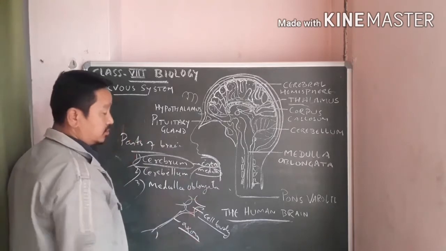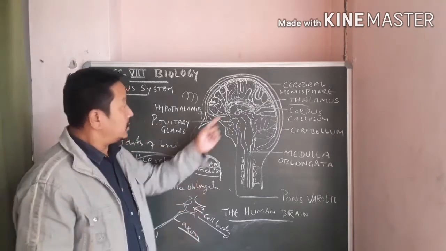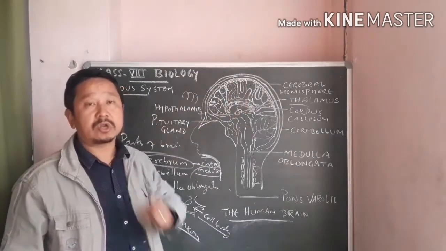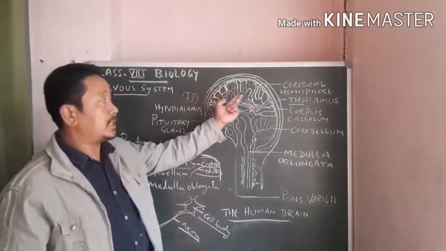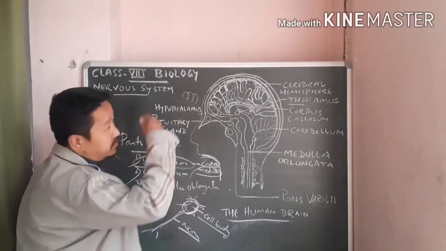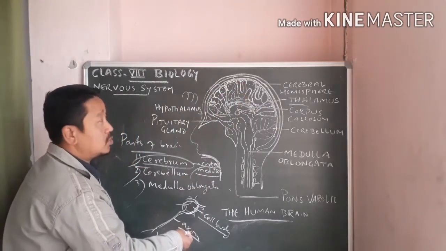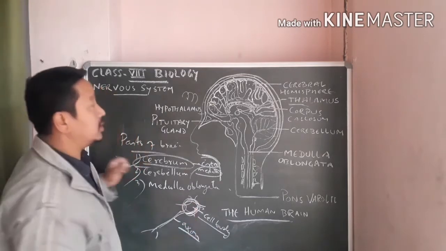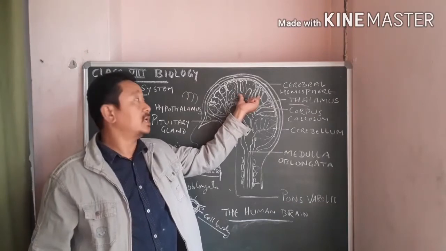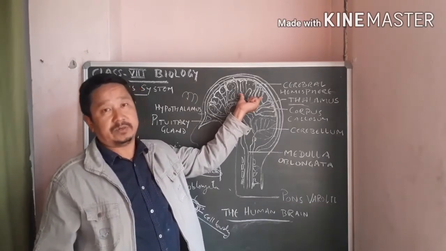See, this outer part of the cerebrum, which is called cortex, is formed of the cell bodies of the nerve cells. So there are a number of nerve cells whose cell bodies constitute the outer part of this cerebral hemisphere.